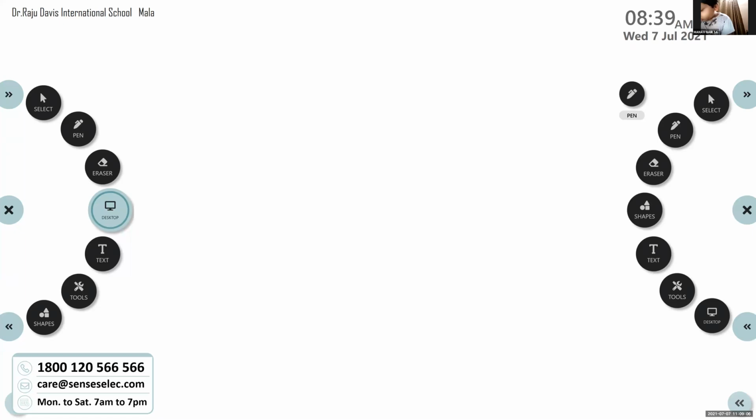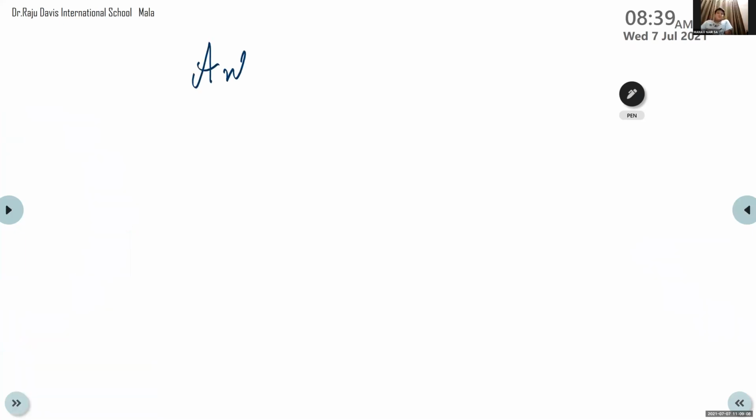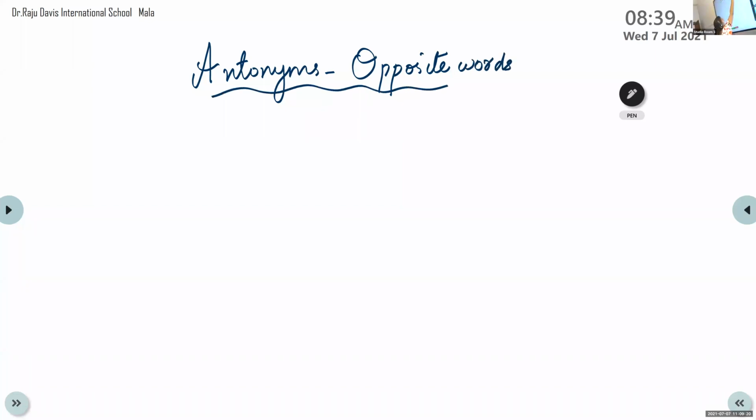Opposites. Yeah, opposite word. Children, I told you if you know the answer, you just raise your hand. Do not shout altogether. Antonyms means opposite words. If you are planning to shout together, then I will have to mute you all. I don't want that to happen. So one by one, I'll ask.